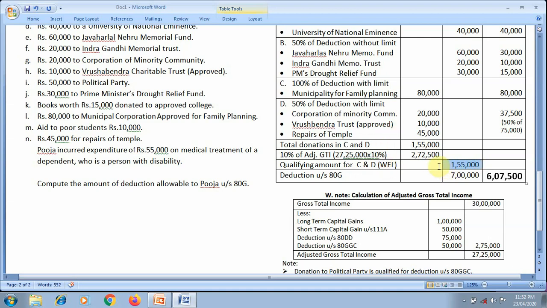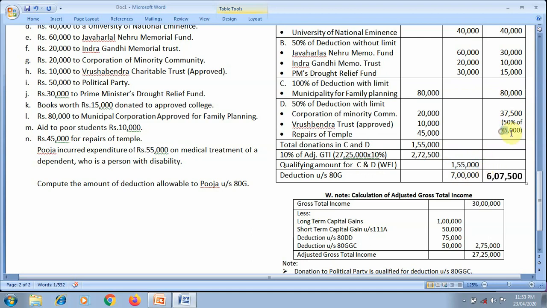So compute the deduction amount in case of category C. 80,000 is the amount donated. The qualifying amount is more than the donated amount, so the full 80,000 can be allowed. Deduct the 80,000 from 1,55,000.